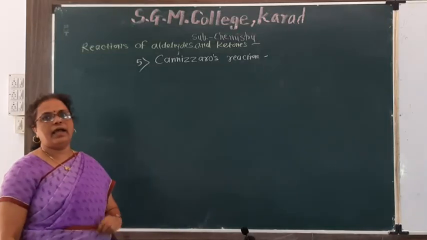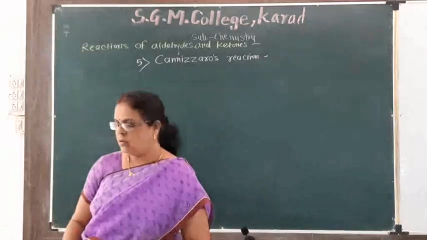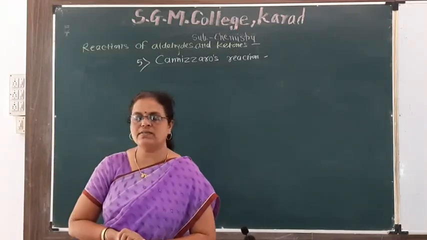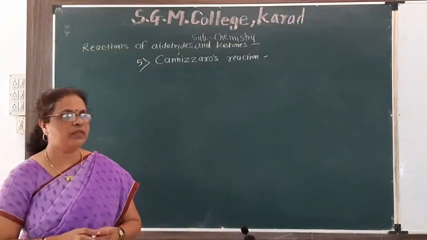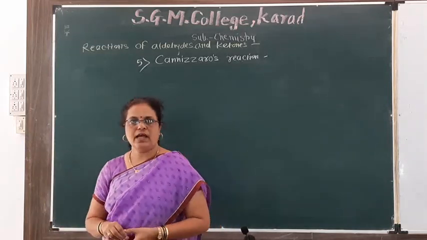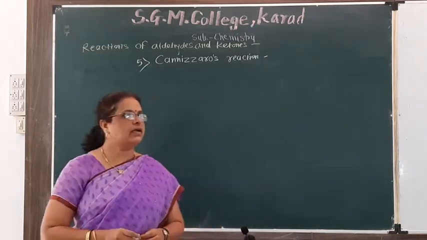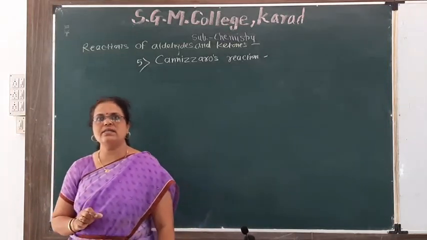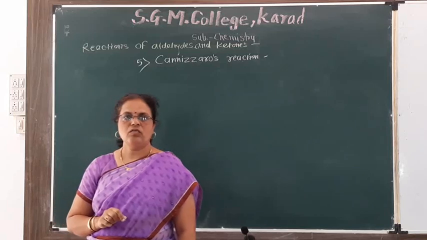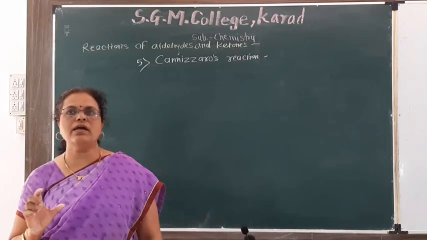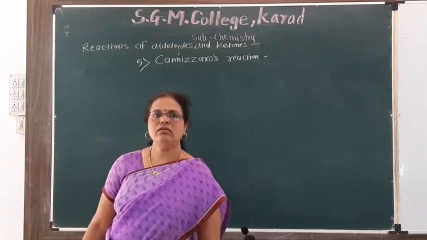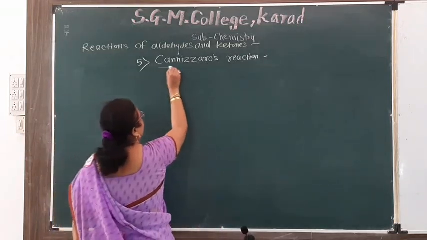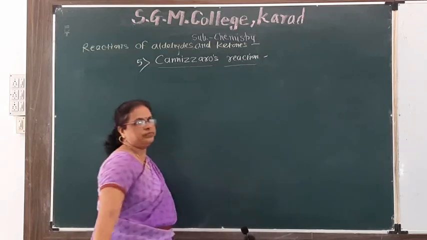Reactions of aldehyde and ketone. The first four reactions were completed in the previous lecture. The first reaction is addition reaction, the second is condensation reaction, the third is haloform reaction, and the fourth is aldol condensation reaction. Today we see the fifth reaction, that is Cannizzaro reaction.